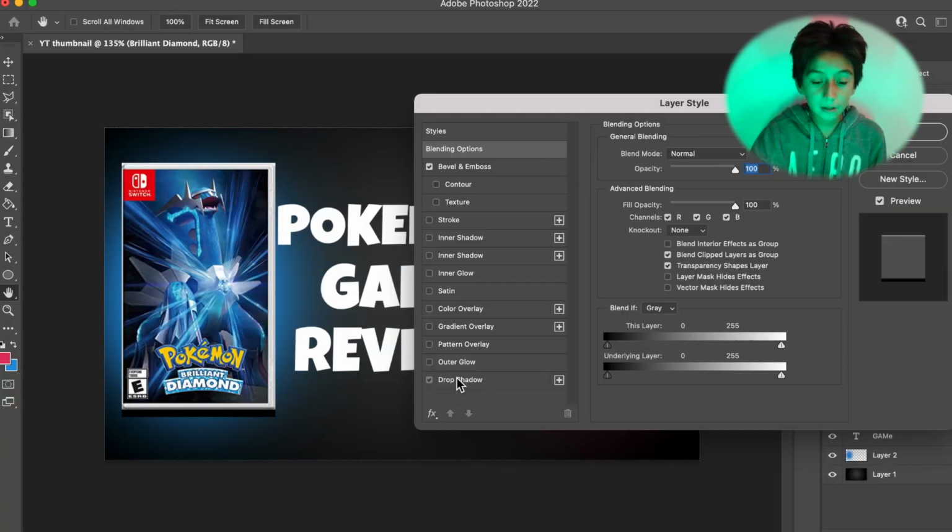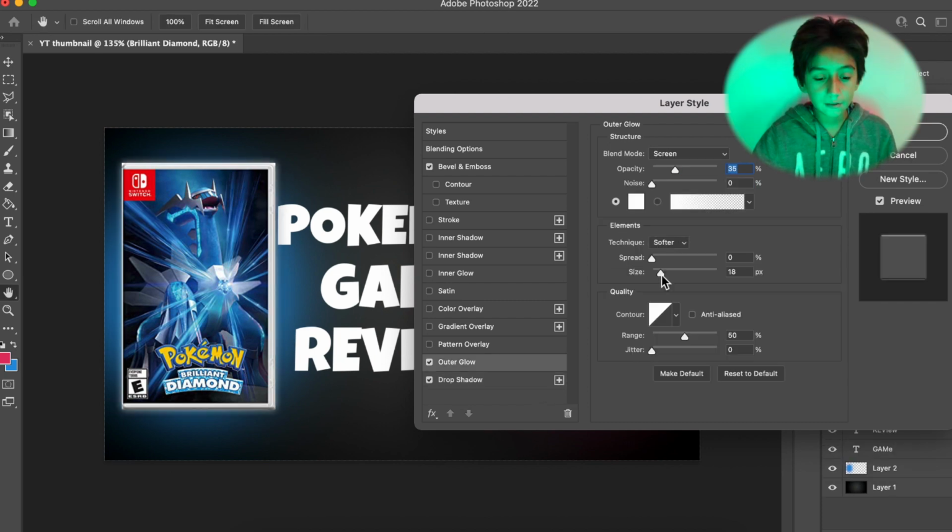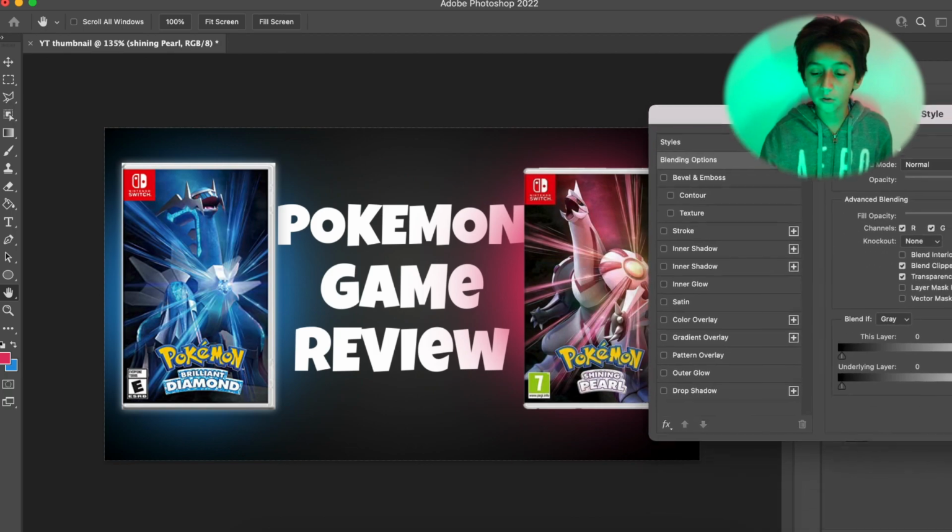I'm going to be adding a little bit of a drop shadow. We're going to be just adding an outer glow like this. And now we're going to be doing it on the Shining Pearl one. So you can always add a bunch of little things, but just remember, tip for the thumbnails, try not to add too many things or too much text because it might get a little too complicated. Just keep in mind that a lot of people are going to be looking through their phone and they're only going to see a tiny picture of it, so they're not going to be able to see all the text and all the pictures that you have in there. Try to keep it simple, but try to make it catch viewers' attention so they can click on it.